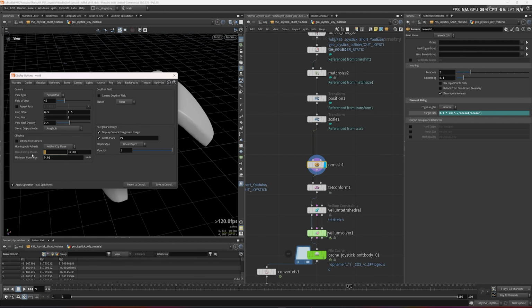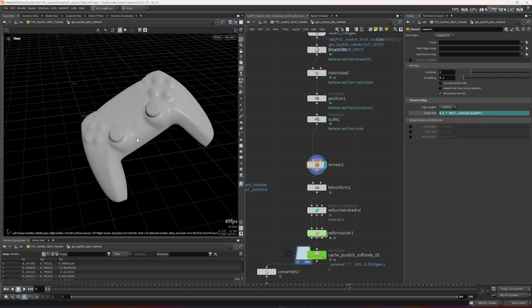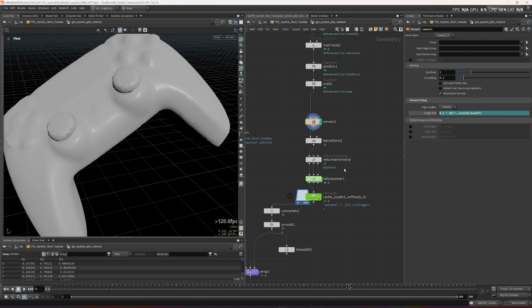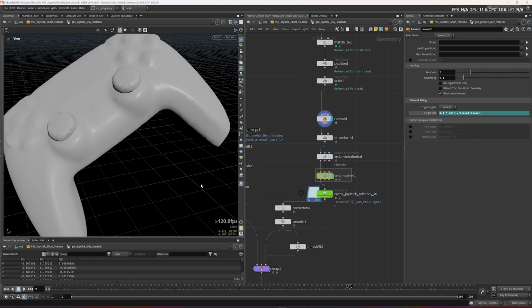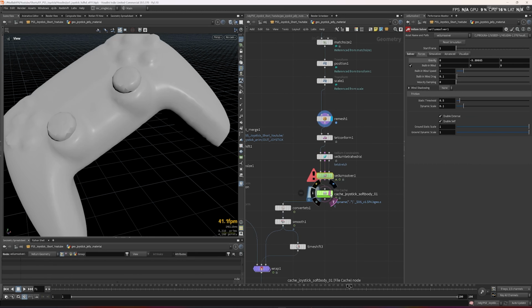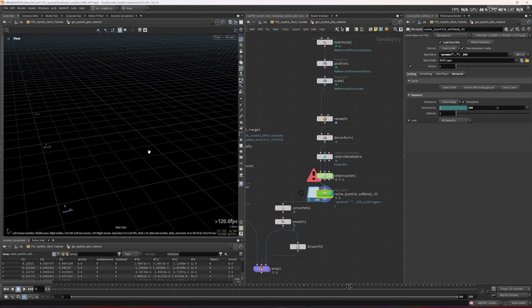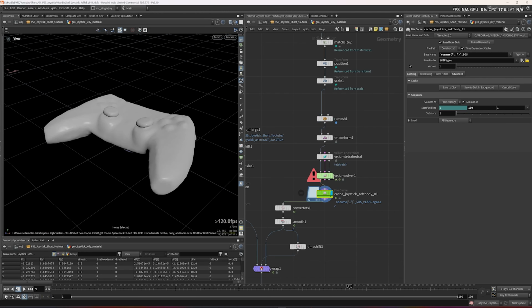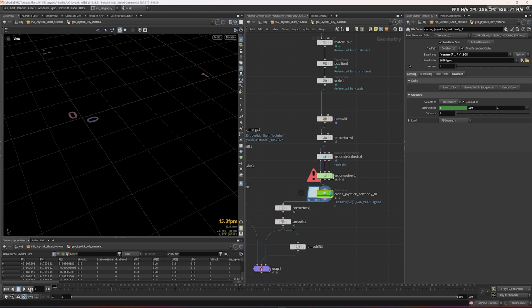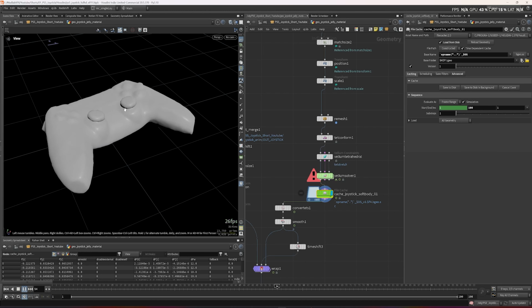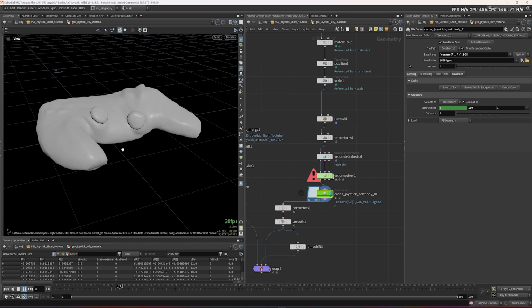A simple Vellum simulation to create this jelly behavior, the jelly behavior from the PS5.